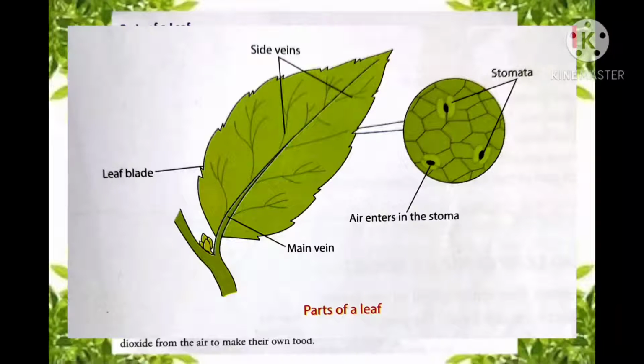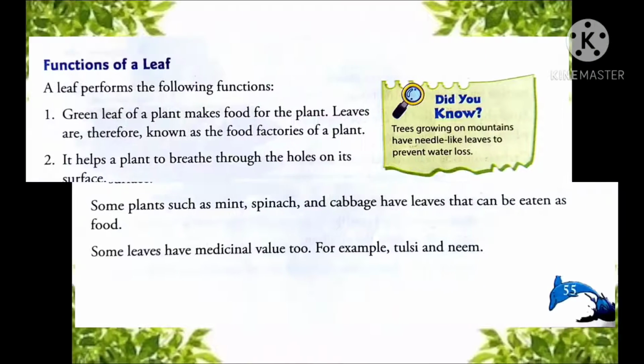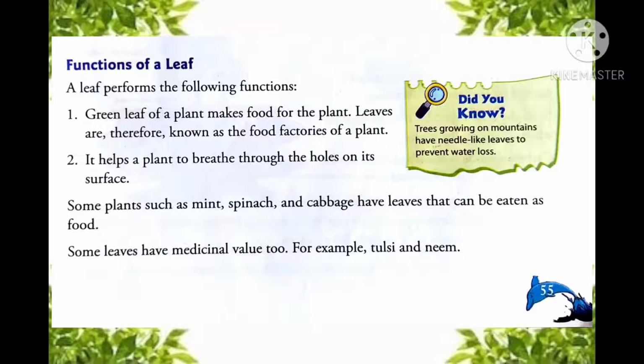First is the main vein, the other is the side veins, and the third is the stomata. Now let's read the functions of a leaf. So students, a leaf performs the following two main functions. First of all, leaves help in the preparation of food, and the second is that leaves help the plant to breathe in or breathe out. It helps in respiration as well as in the production of food.